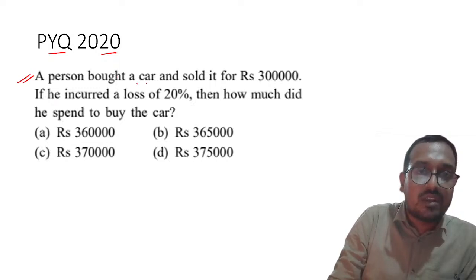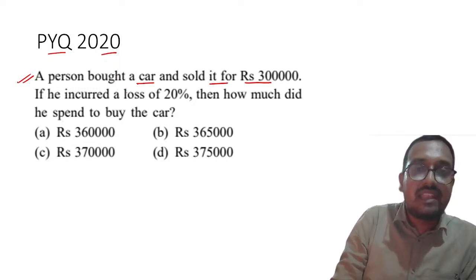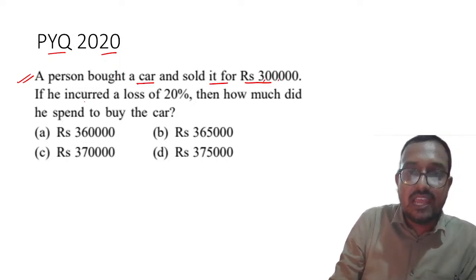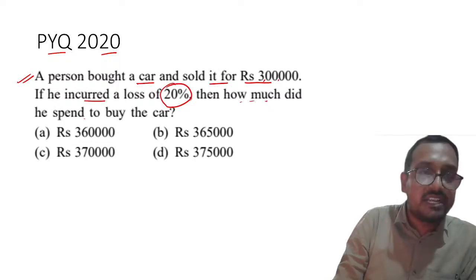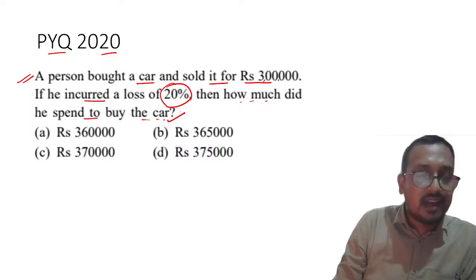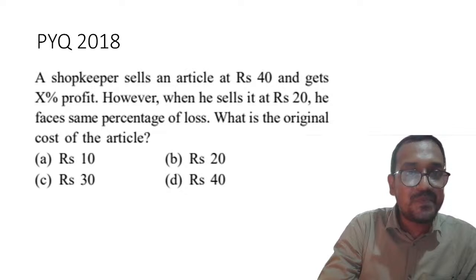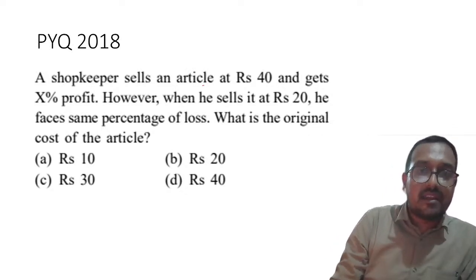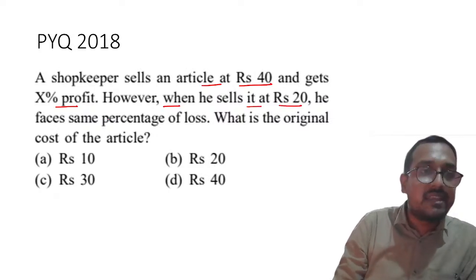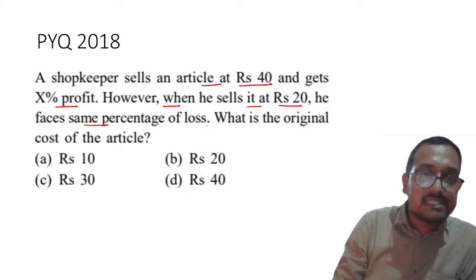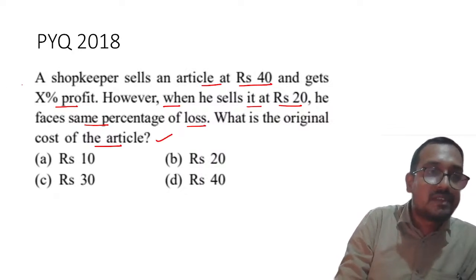A person bought a car for rupees 3 lakh, at a loss of 20%. Then how much money was spent to buy the car? A shopkeeper sells an article. Understood?